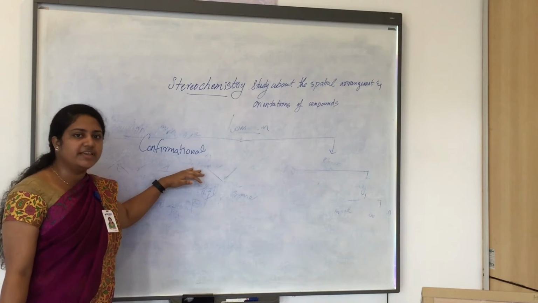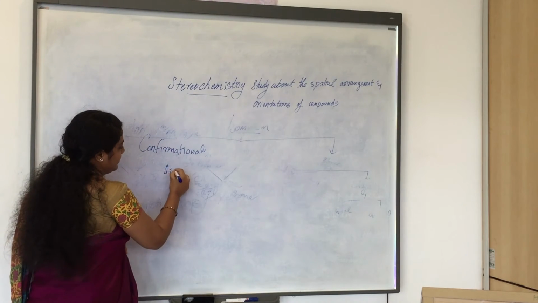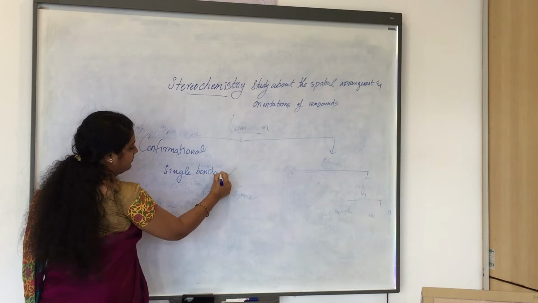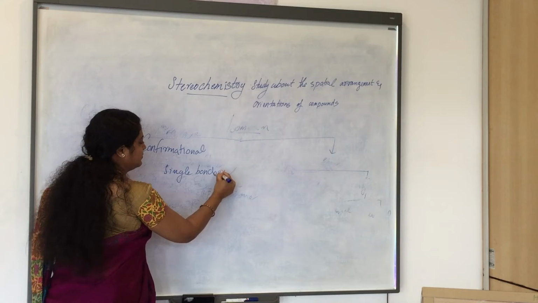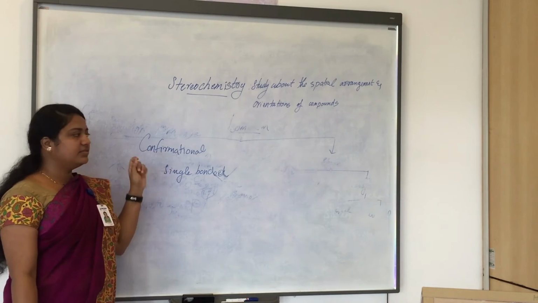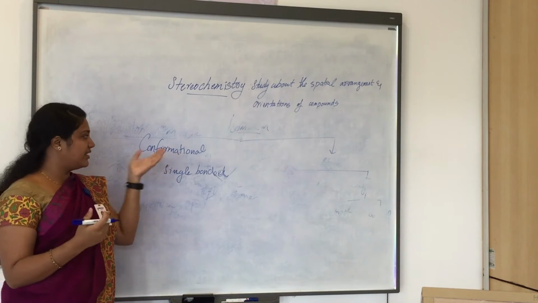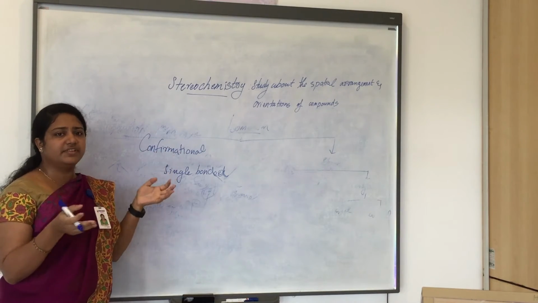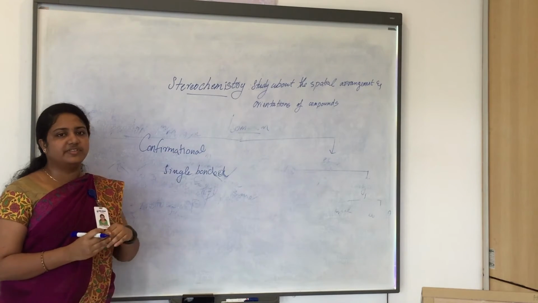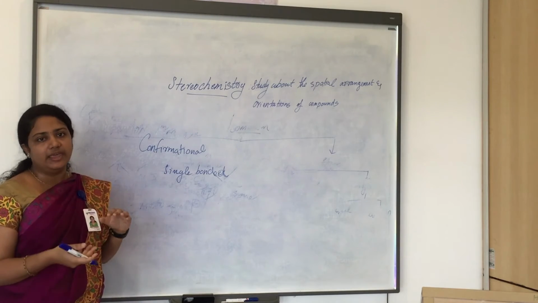Generally, conformational isomerism is seen in single bonded compounds. Why single bonded compounds? It is because conformational isomerism means isomers that, as we earlier discussed, differ in the 3D arrangement, and these isomers can be interconverted without breaking a bond.